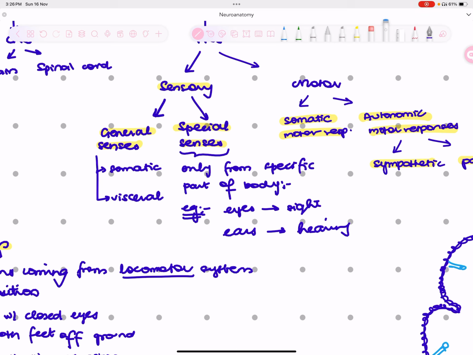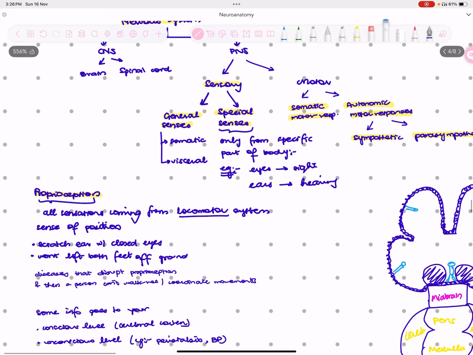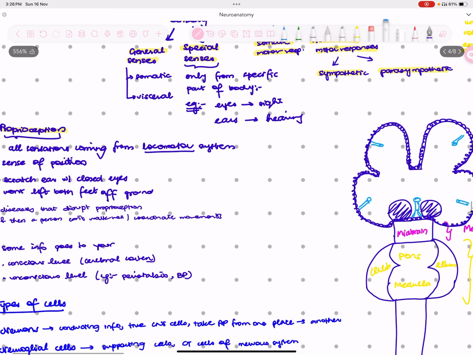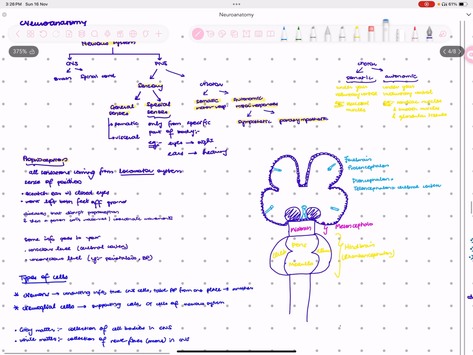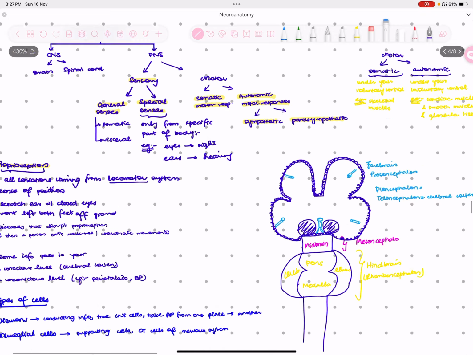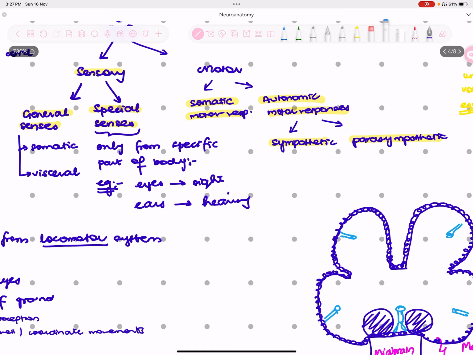Now general senses are further divided into somatic and visceral. Somatic are those senses which are coming from some superficial part of your body, and visceral are those which are coming from some deeper organs of your body, some visceral organs of your body. For example, if you have any sense in your stomach, right? So that will be a visceral sense, but that classifies in general senses. So we're done with special and general senses, which are components of sensory.